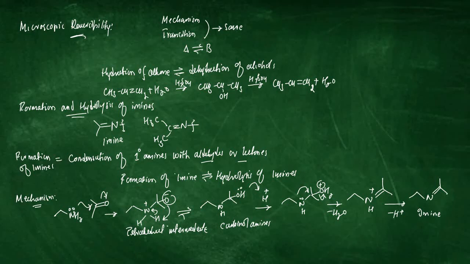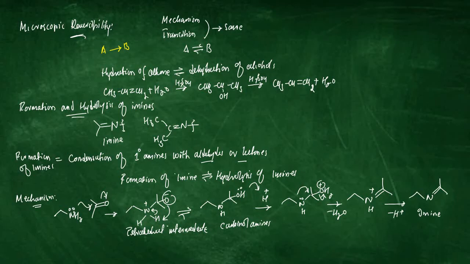Microscopic reversibility is an important phenomenon in organic chemistry which tells us about the similarity of transition state and mechanism for a reaction that takes place both in forward and backward direction. For instance, we have reactant A that is transforming into reactant B. So whatever the mechanism involved for such transformation in the forward step will be the same for the backward transformation of